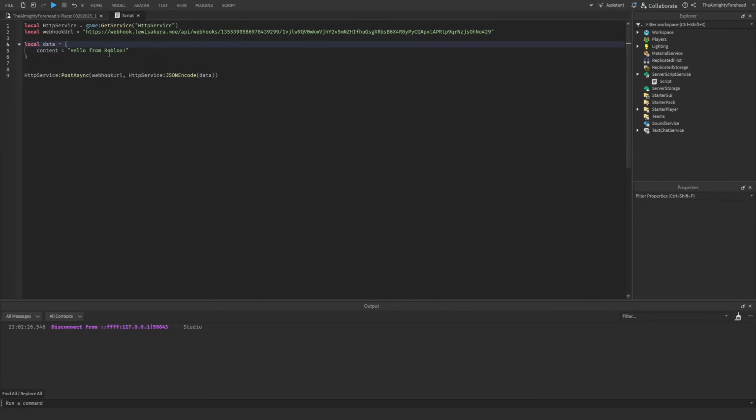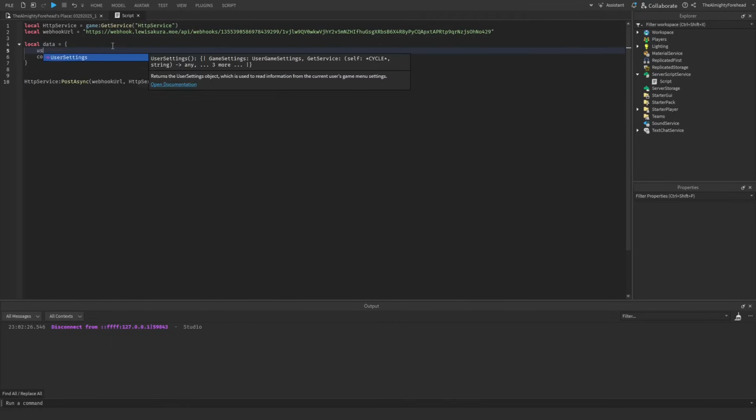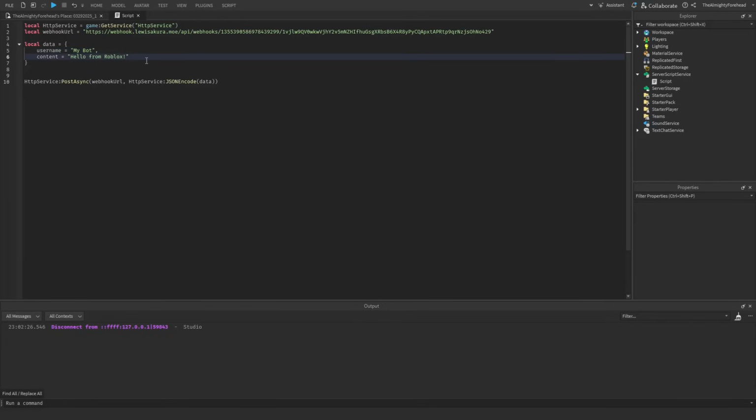So one thing you can do as well, we'll get to embeds, but one other thing you could do, you could set the username of the webhook. Let's just set it to my bot or something. You could set the avatar URL, which I believe it would have to be a URL, obviously that includes a picture, which I'll get one real quick.